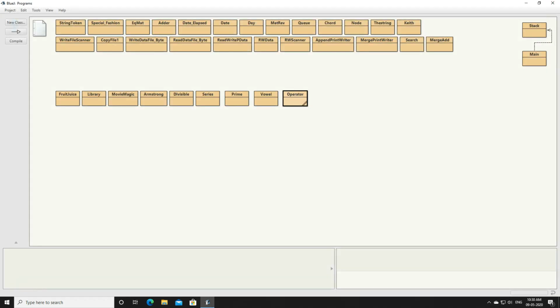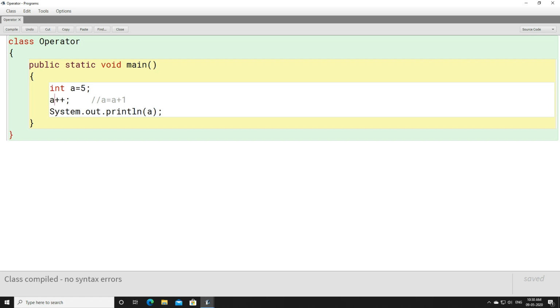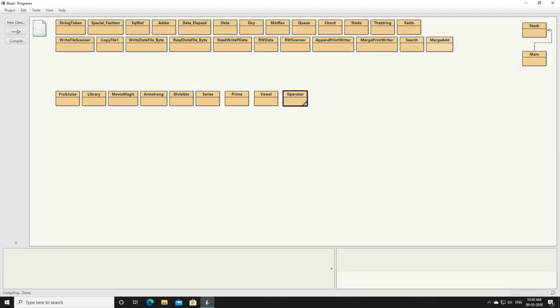You can see that 6 is getting printed, right? So whenever you write A plus plus, you are representing A equals A plus 1, or simply, the value of A will increase by 1. Instead of A plus plus, if you write A minus minus, the value of A will decrease by 1 and it will print 4, right?